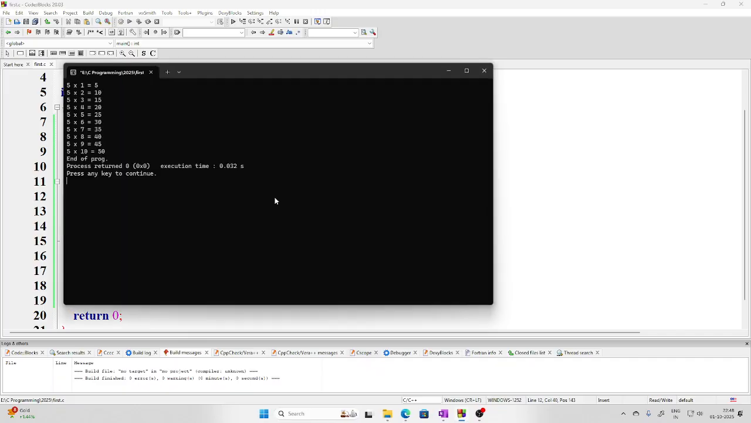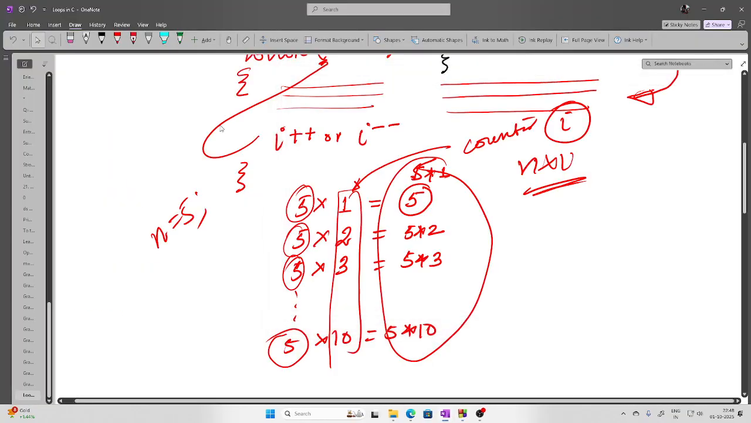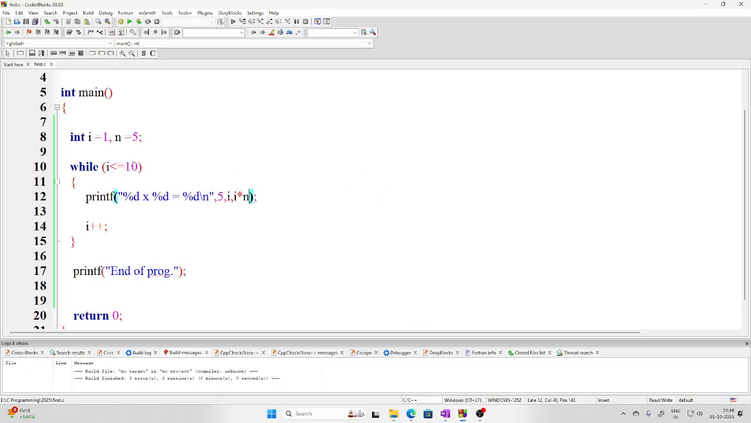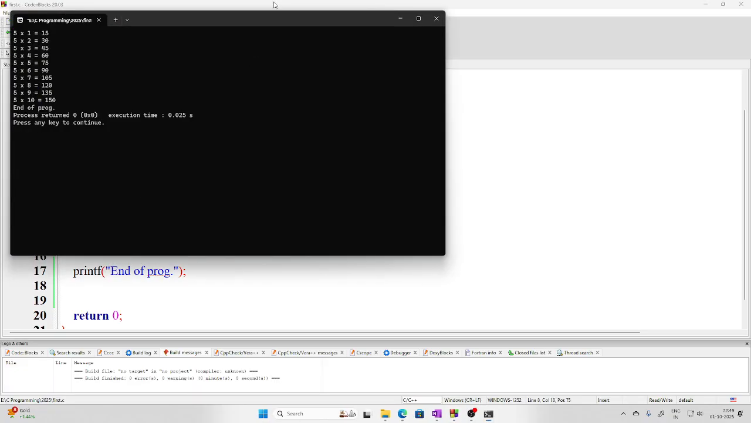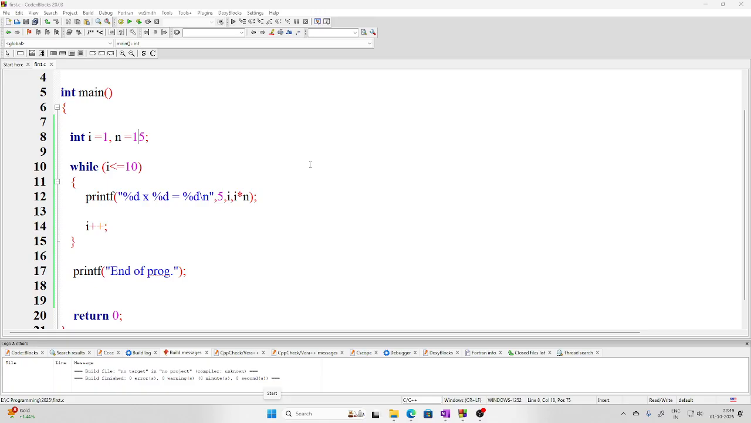So if you run this, you will be getting the table of 5. Let's say I am interested in printing the table of, let's say, 15. So I will be getting this table of 15. So in this way you can write your program using a while loop, and that is how a while loop works.